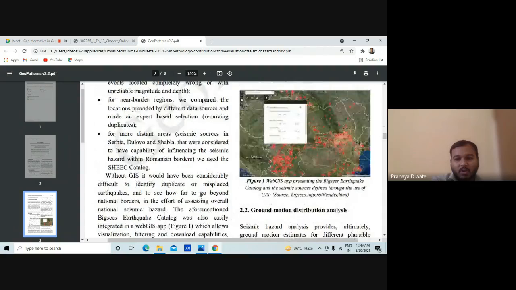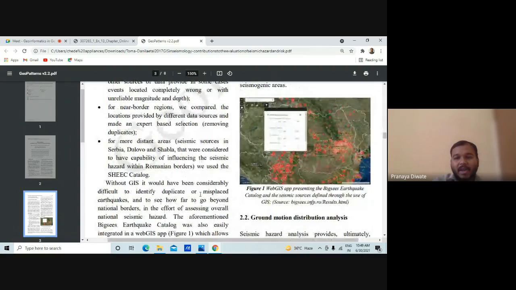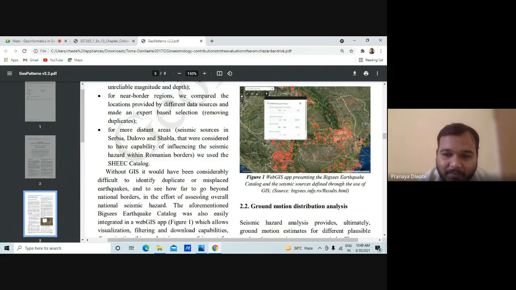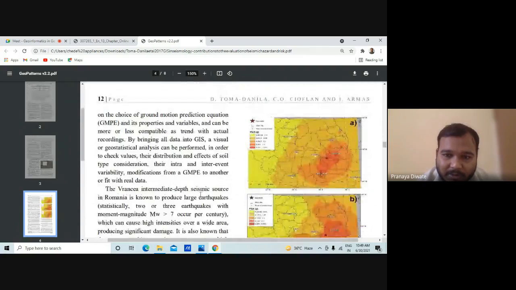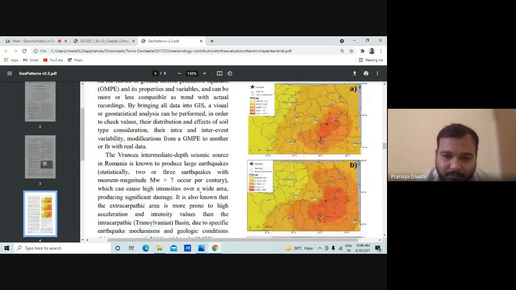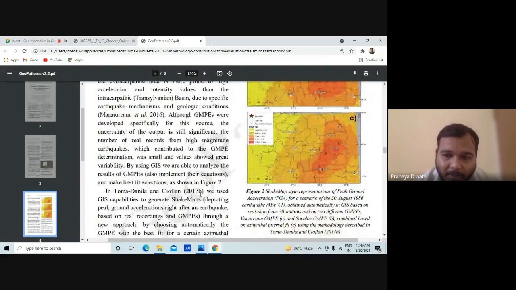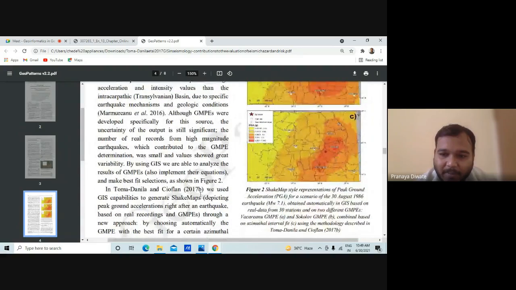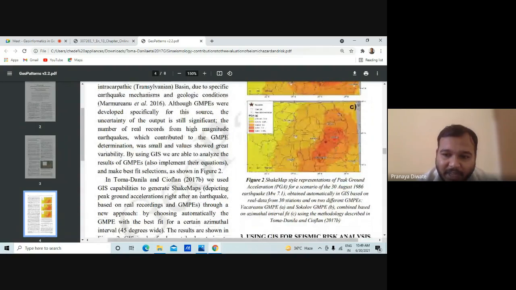So, what you can do, you can have a WebGIS app presenting the earthquake catalog and the seismic sources defined through the use of GIS. So this is how you can use a WebGIS app for this study. What other map do you require? You require a shake map obtained automatically in GIS based on real data from the 30 stations and two different GMPE models.